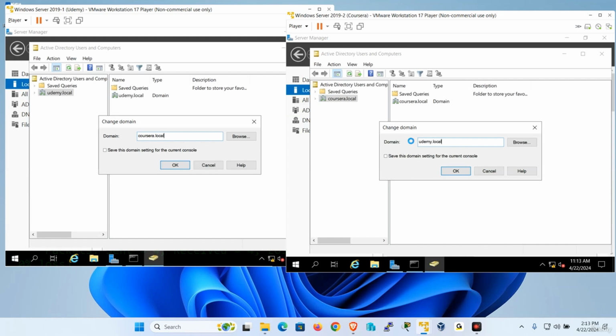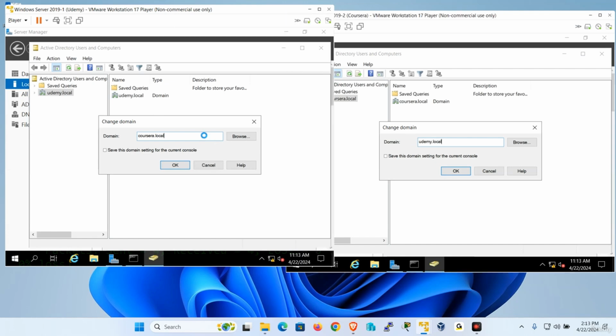See this? Let's give it a few seconds until they both actually fail. So it's trying, it's like, I have no clue where Coursera is. And the other one's like, I have no clue who Udemy is. I mean, there's no trust, there's no connectivity, there's no name resolution. There's nothing established yet. Nothing at all. Right? So of course it's gonna fail.